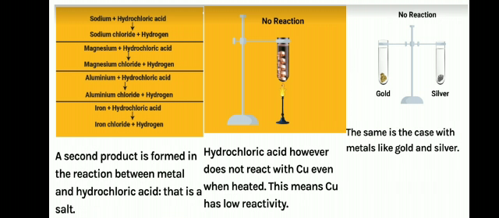Here we have written some examples. When sodium reacts with hydrochloric acid, it forms sodium chloride and hydrogen gas is liberated. Similarly, when magnesium, aluminium and iron react with hydrochloric acid, they form magnesium chloride, aluminium chloride and iron chloride, and hydrogen gas is liberated in each case.